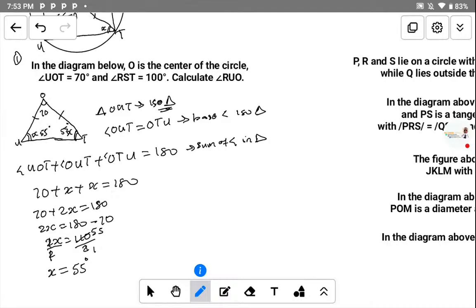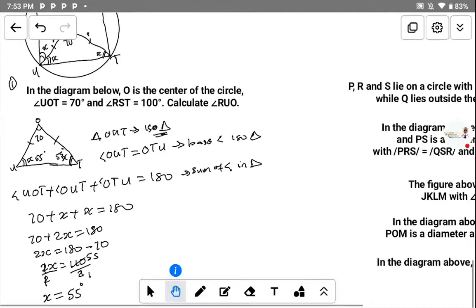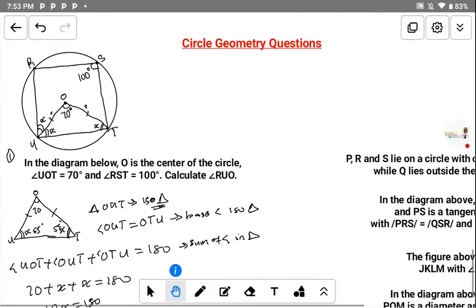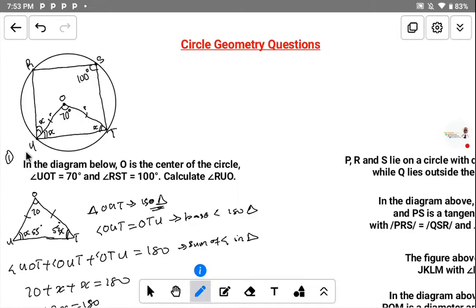So if you put it back to the given diagram, the angle S here is equal to 55 degrees, and this one is also equal to 55 degrees. If you add all these angles together, we have 180, because the sum of the angles in a triangle is equal to 180.